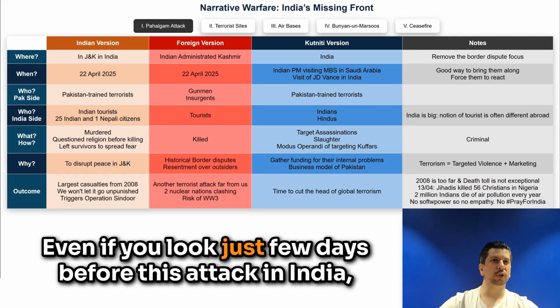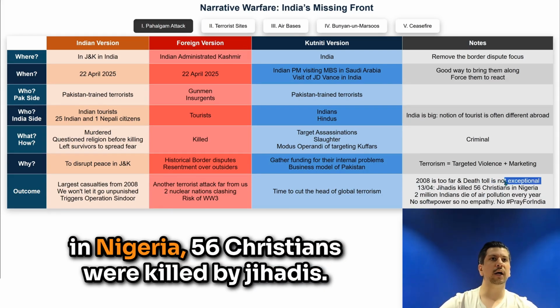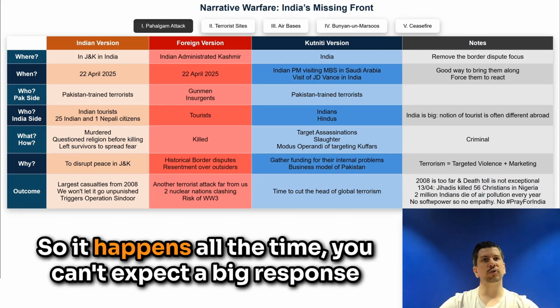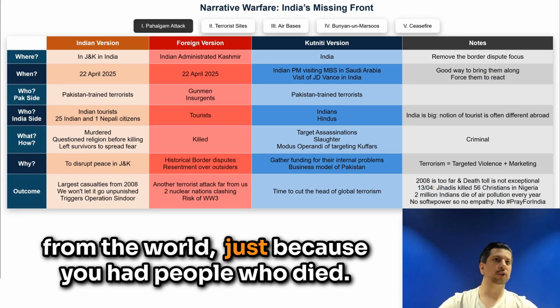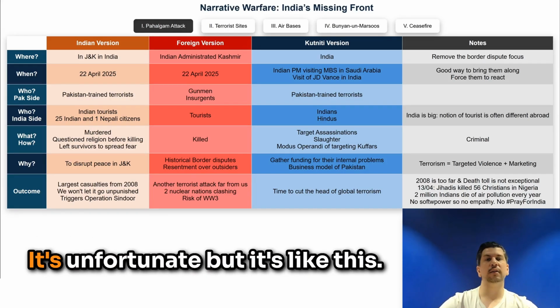Every part of the world has terrorist attacks. Even if you look at just a few days before this attack in India, in Nigeria, 56 Christians were killed by jihadis. So it happens all the time. You can't expect a big response from the world just because people died. It's unfortunate, but it's like this.